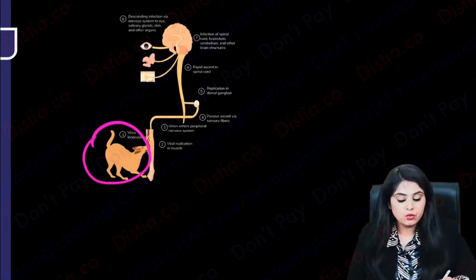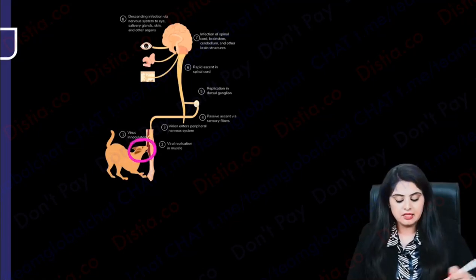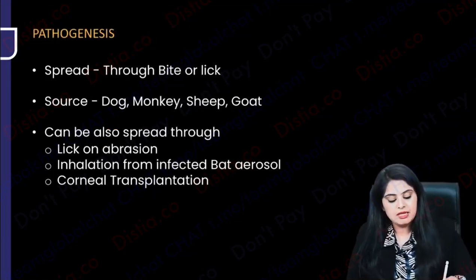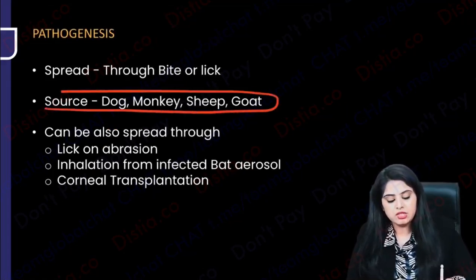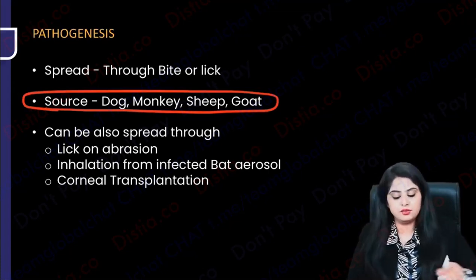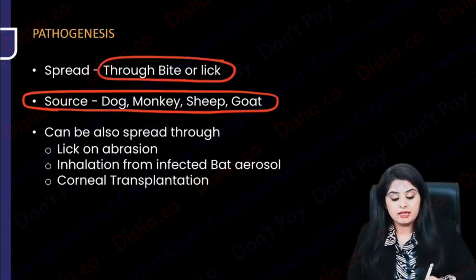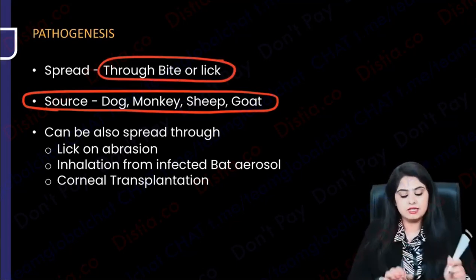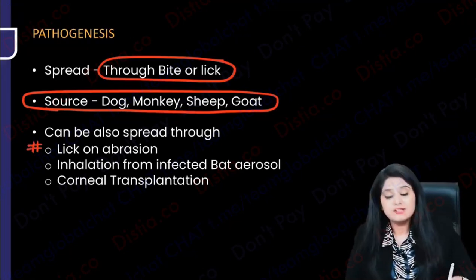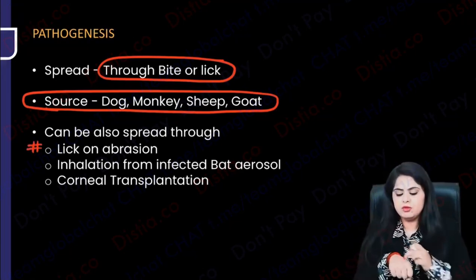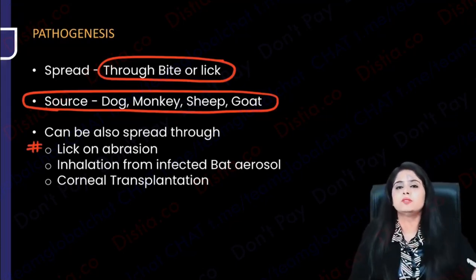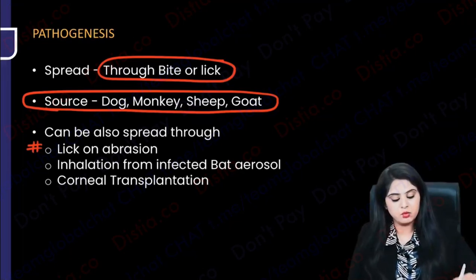And over here they've shown you biting, but biting is not essential. What all can be the spread? So please remember, it could be a dog or a monkey or a sheep or a goat or a cat. Understood. It could be a bite or a lick. Understood. This everyone knows. But what else? Dog bite, lick, okay. It could be just a lick on an abrasion. Maybe you've got some minor cut or wound, and a rabid dog comes and licks over it. That is a big time exposure.